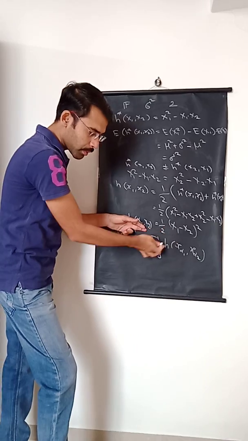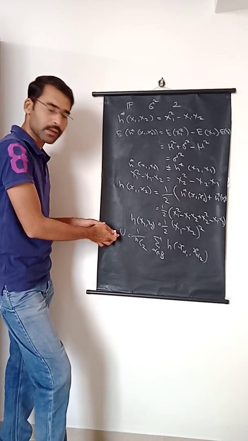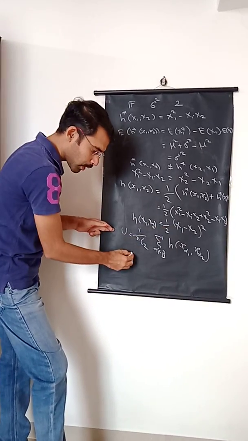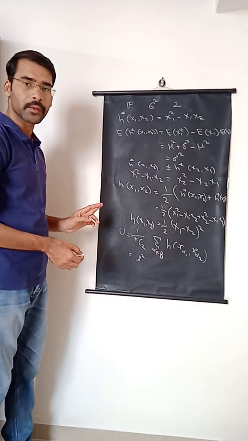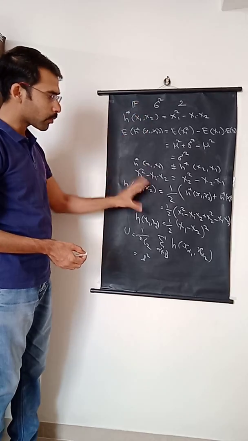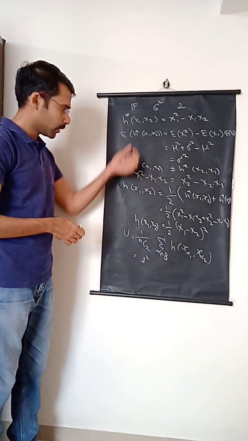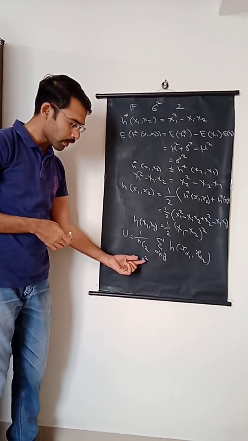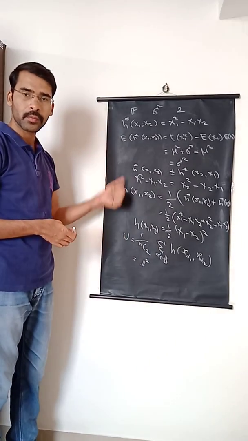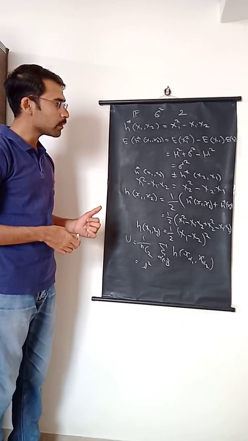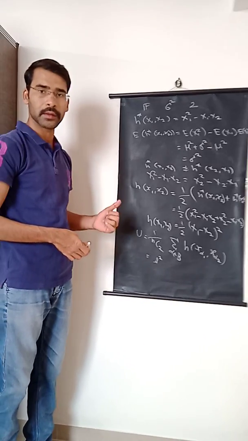So for all such combinations, the h value will be determined and averaged, and this average value will be the U statistic. If you perform simple algebra here, this turns out to be the sample mean square S square, which is an unbiased estimator for sigma square. So whatever theory we have developed so far, most of the statistics are nothing but U statistics. The motivation behind defining that particular estimate in a specific way comes from this a star, h and U phenomenon. So this is all about U statistics. In the next lecture, we'll see how this U statistic is used in estimation or survival analysis. Okay, thank you.